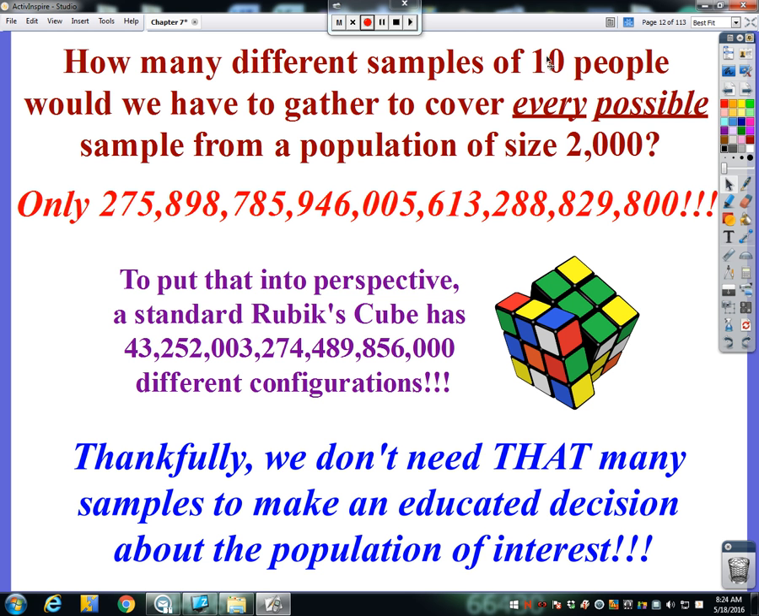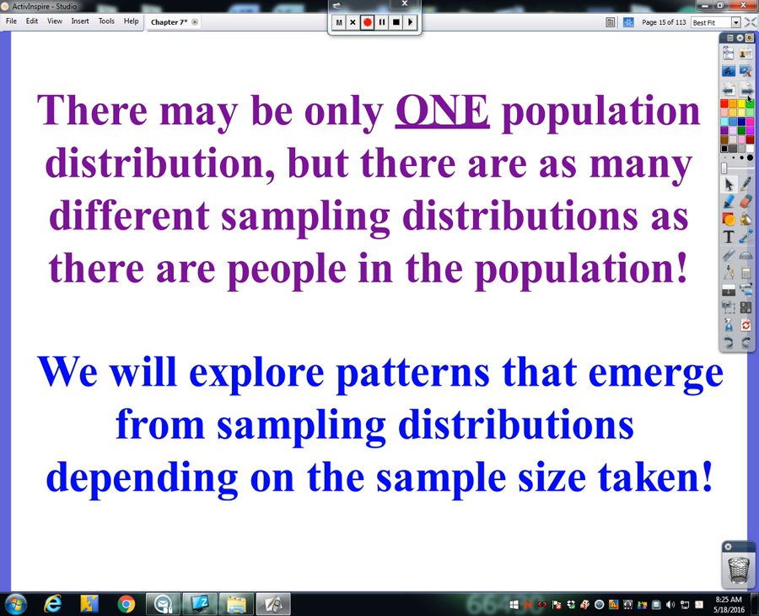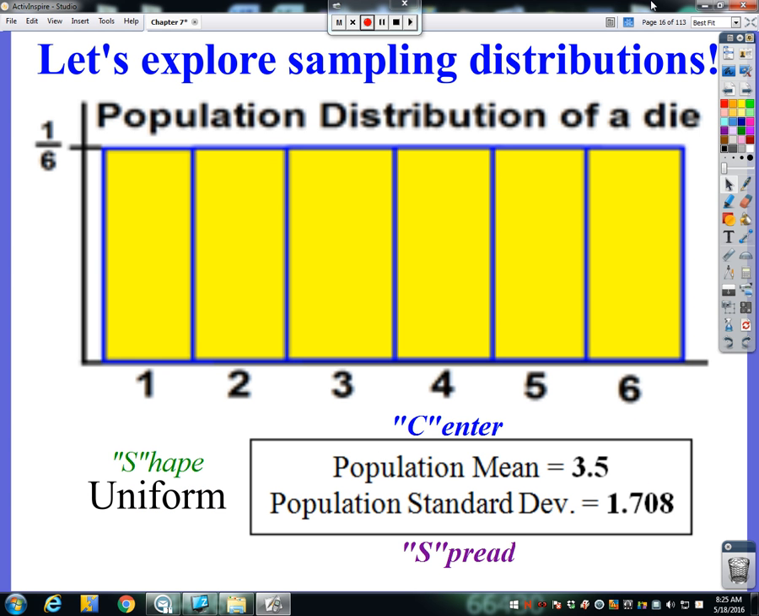And so in this example, I said, what if we did samples of size 10 from a population of 2,000? Well, I could make a different sampling distribution if I had taken samples of size 11. And I'd have a different sampling distribution if I'd had samples of size 12 and of 13 and of 14. So really, there's many sampling distributions. Now, we're going to explore some patterns that emerge from sampling distributions depending on the sample size taken. So here's the main idea we're going to be looking at in this video.